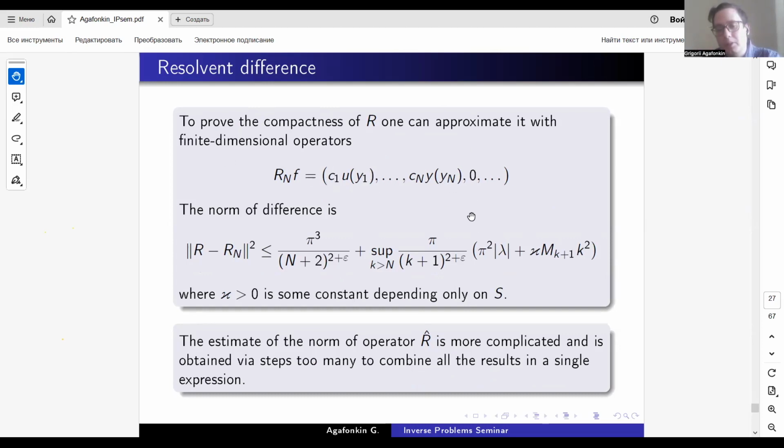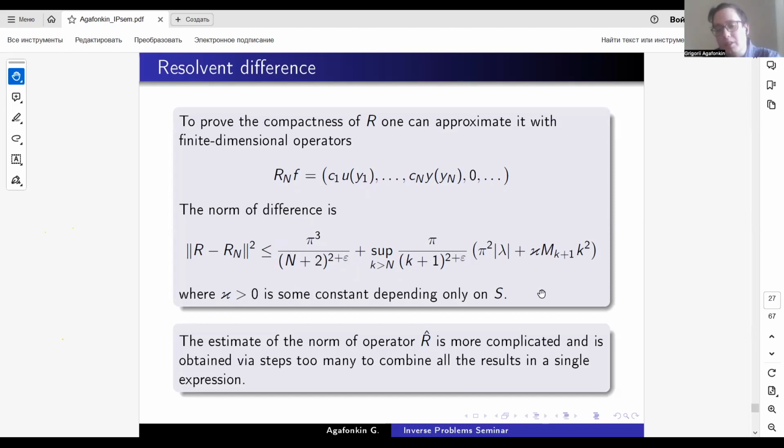To prove the compactness of the operator, we can approximate it with finite dimensional operators, which are just the cutoff operators. The norm of the difference will be as follows. We can also see that these operators form a fundamental sequence. If we write down R_m minus R_n, we will have this term minus the same with the letter m, with the supremum taken from n to m.